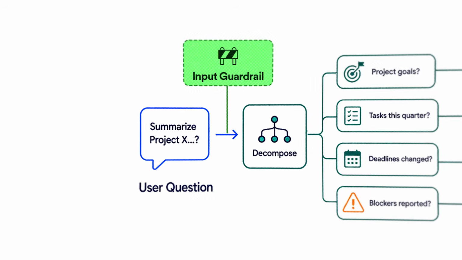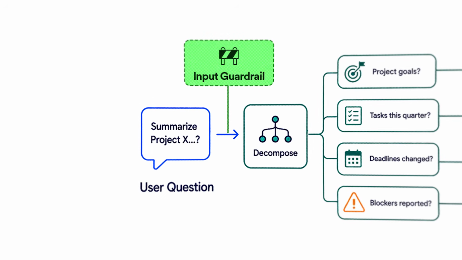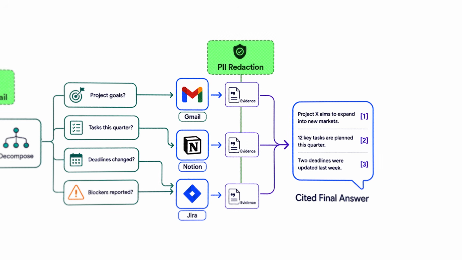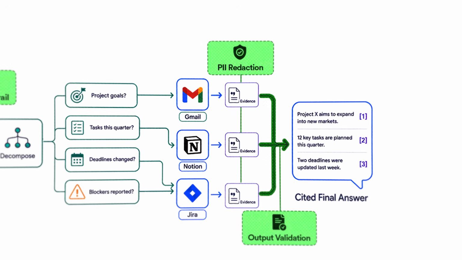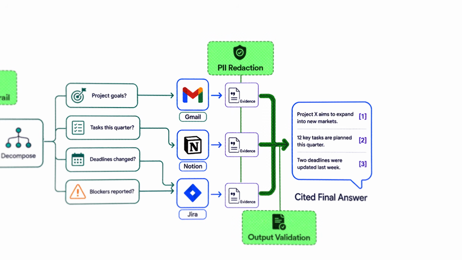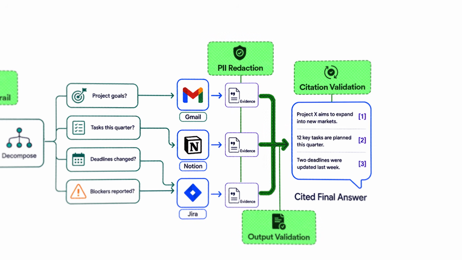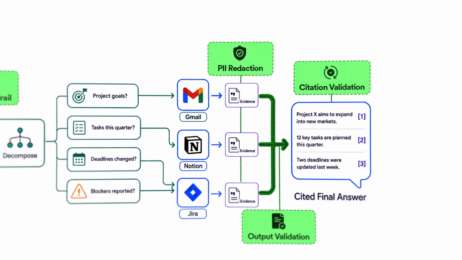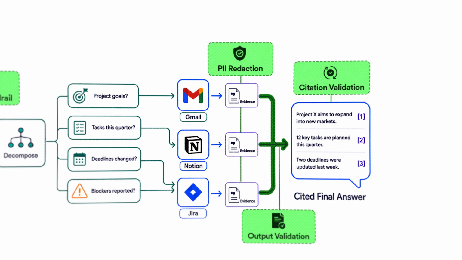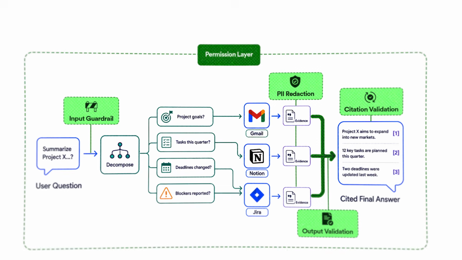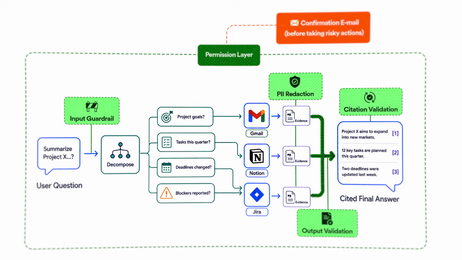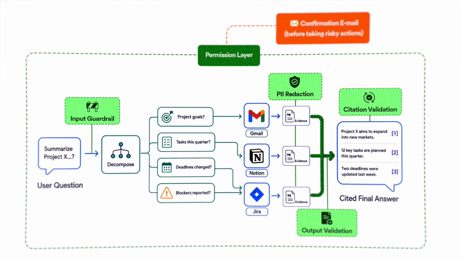You have to add guardrails: input guardrails, common prompt injection techniques need to be employed, redact personal identifiable information from the outputs, and maybe add a simple output validation. For structured responses, validate responses. For citation based information, verify whether the citation is actually correct or not. For risky actions, create a proper permissions layer, or maybe send a confirmation mail asking whether you want to delete a database or not. For such actions, the agent should prepare the plan but should wait before the execution.